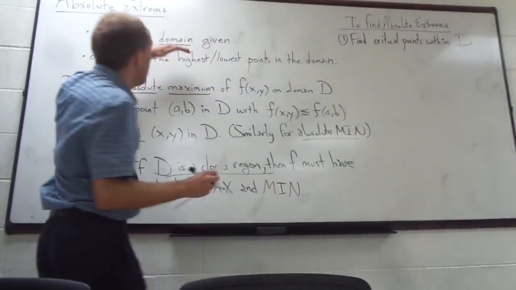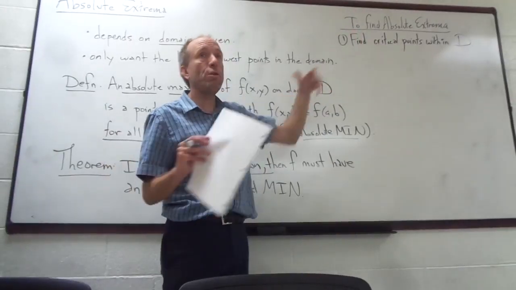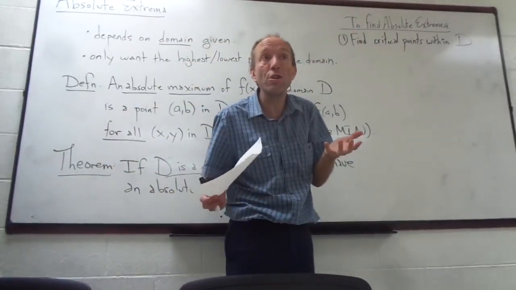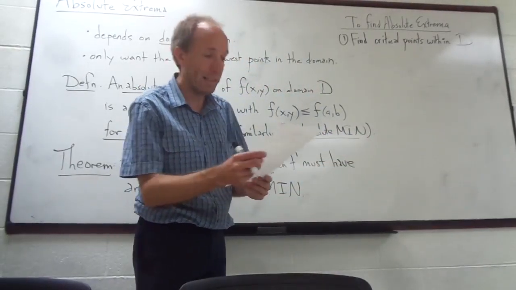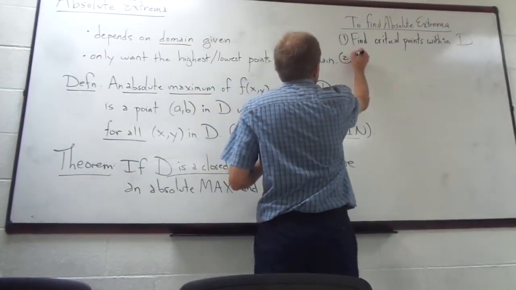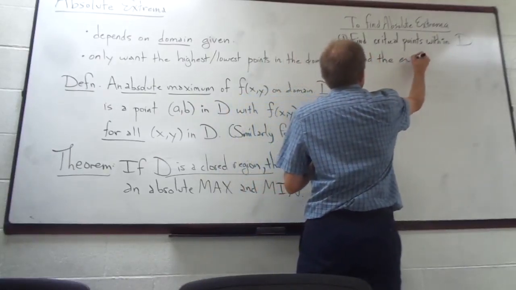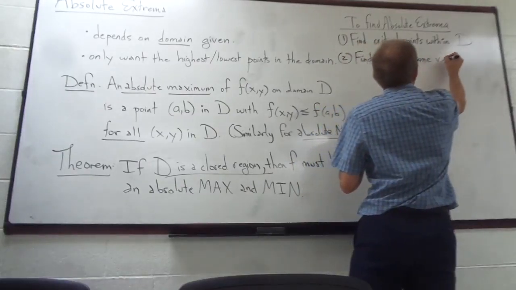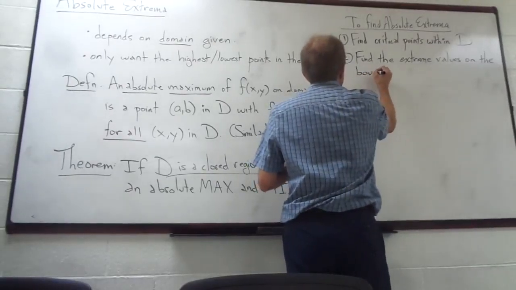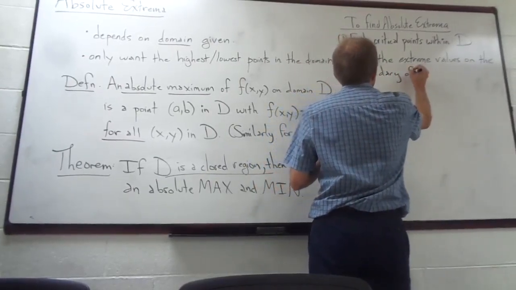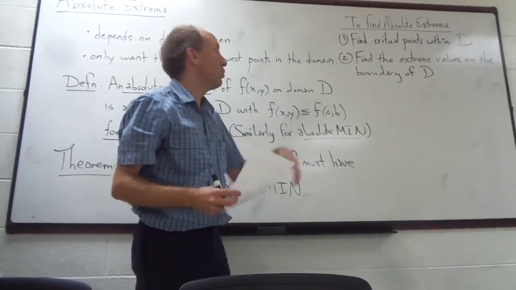Remember, the domain will be given. They have to give you this domain D. They're going to tell you what it is. If you find critical points that are not in that domain, well, those critical points can be ignored, basically. Okay? The second thing you have to do is find the extreme values on the boundary of D. Now, guys, if D was not a closed domain, you wouldn't have a boundary.